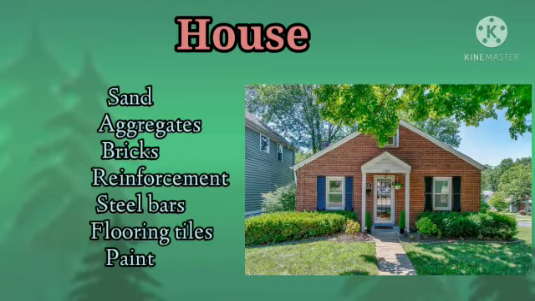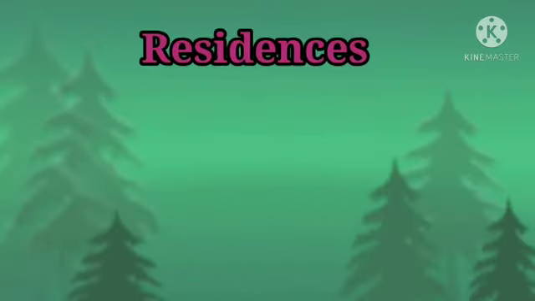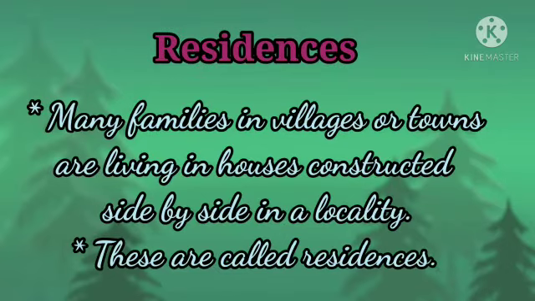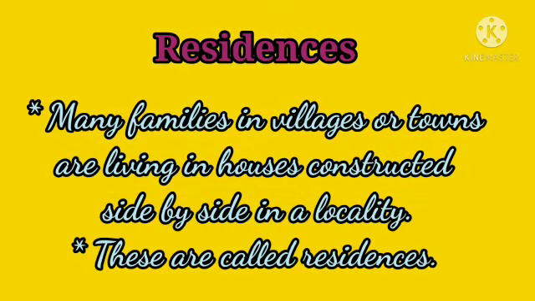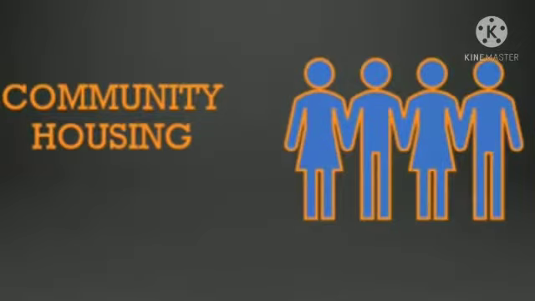So that comes to the concept called residences. People live in various types of houses such as hut, house with tiled roof and houses with concrete terrace. Many families in villages or towns are living in houses constructed side by side in a locality. These are called residences. That comes to our one new concept called community housing. What is community housing?